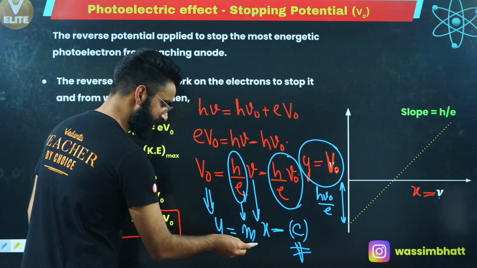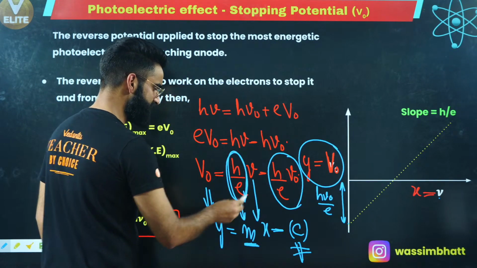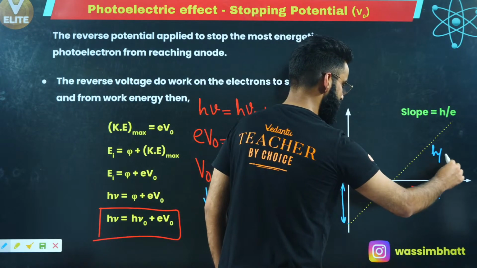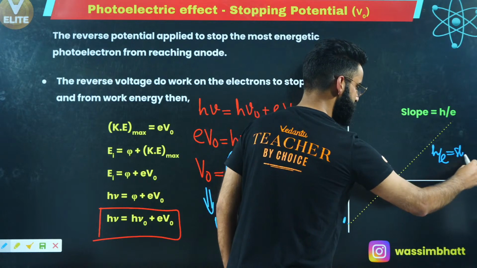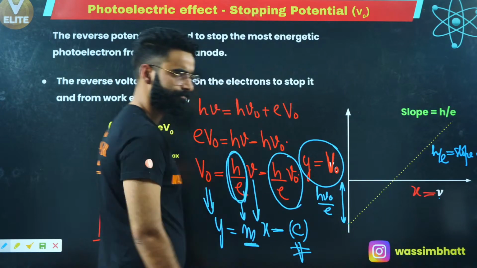And what about the slope of the curve? Slope of the curve is m. M is basically equal to h by e, which is the slope of this curve over here.